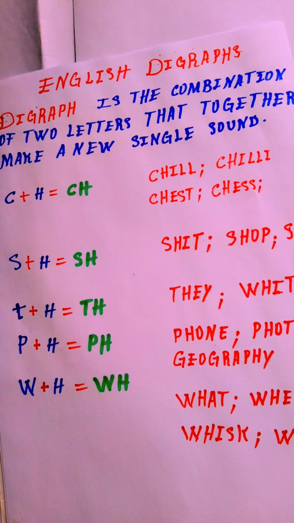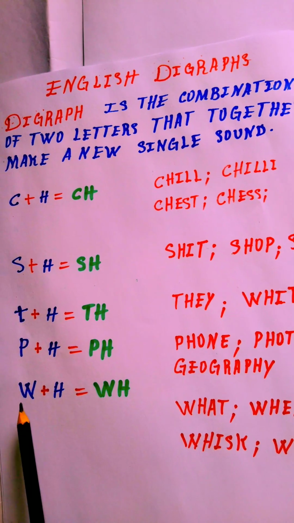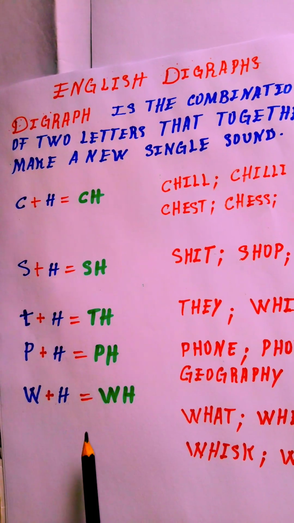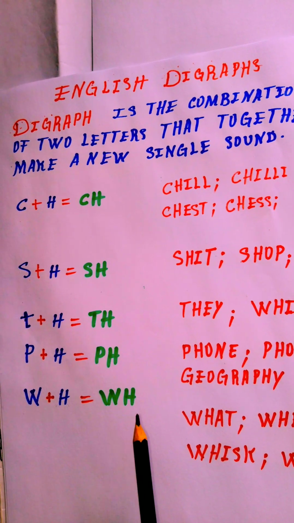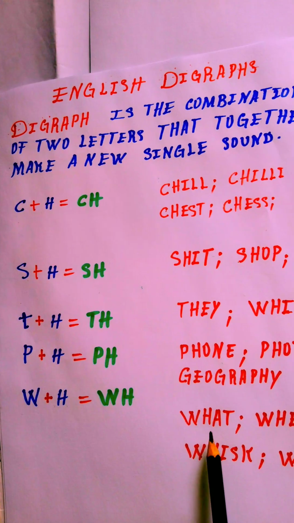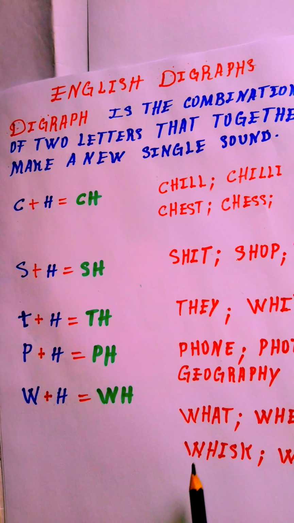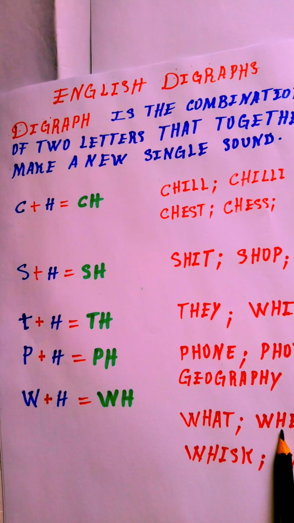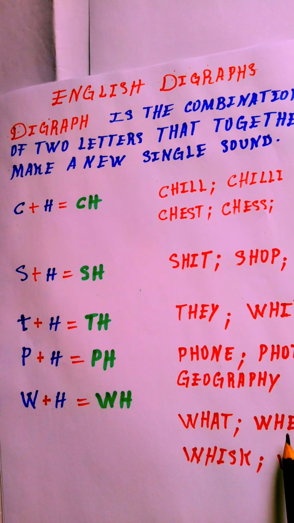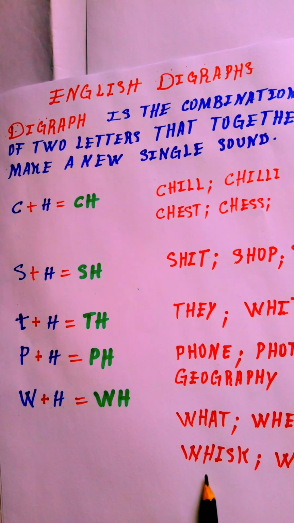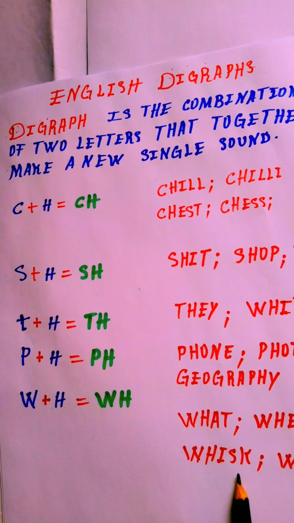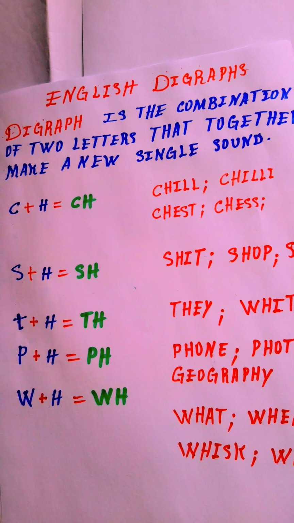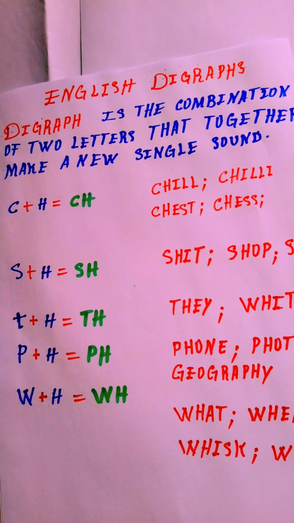Here we got W plus H. W plus H, we got "w." And here we got what, what. Here we got when, when. Here we got whisk, whisk. And here we got whisper, whisper.